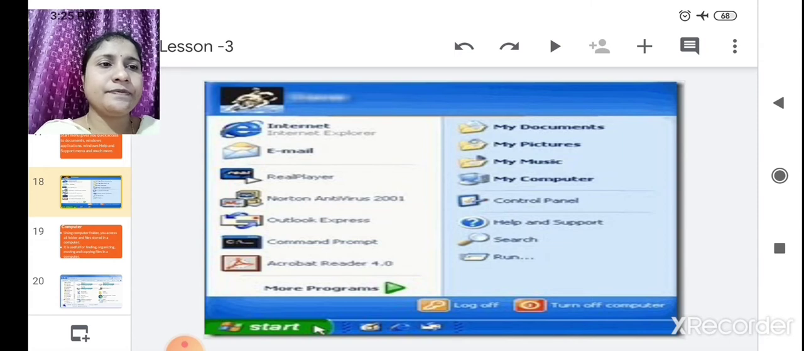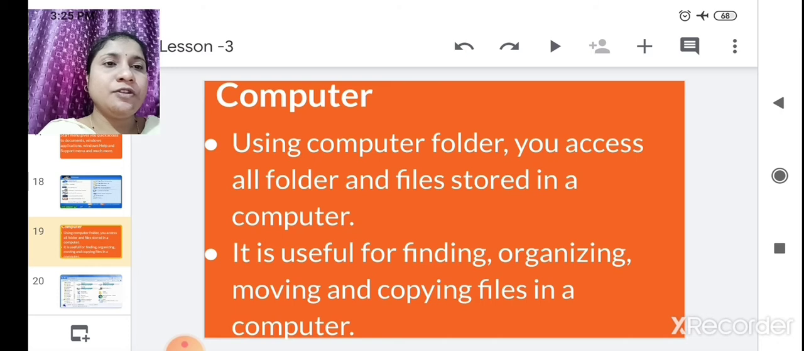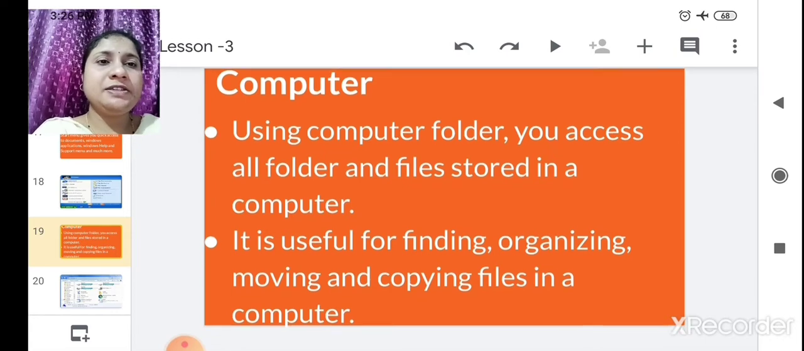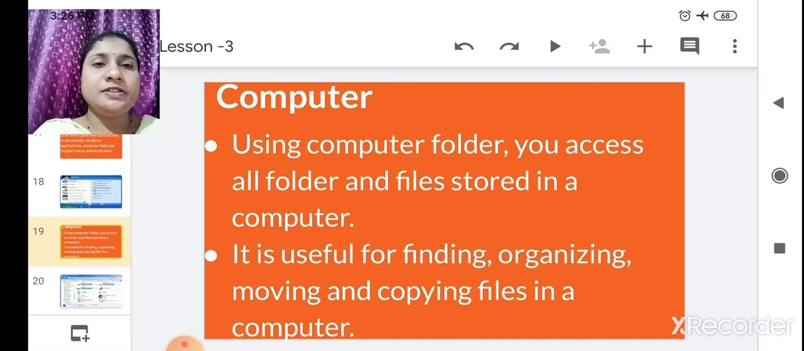Okay, the next is Computer. Using Computer, you access all folders and files stored in a computer. So in this picture, we have seen in the previous picture only that there is My Computer. If you click on that, we will see what will happen. It is used for finding, organizing, moving and copying files in a computer.